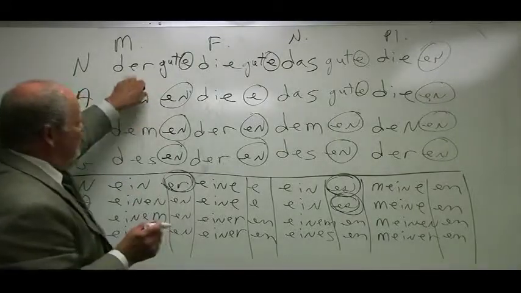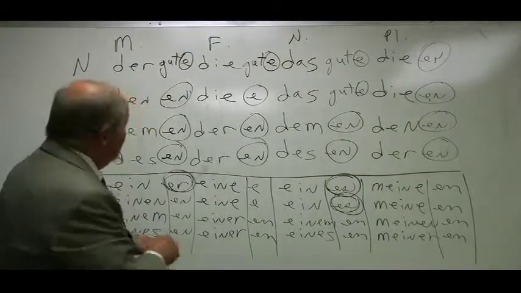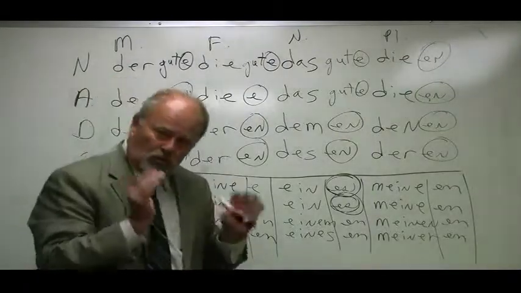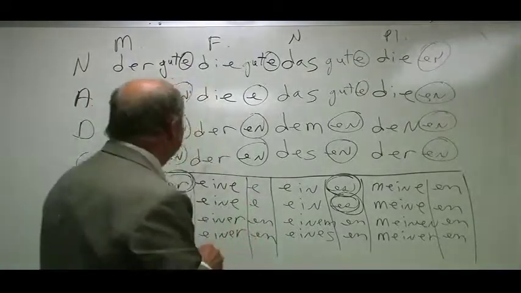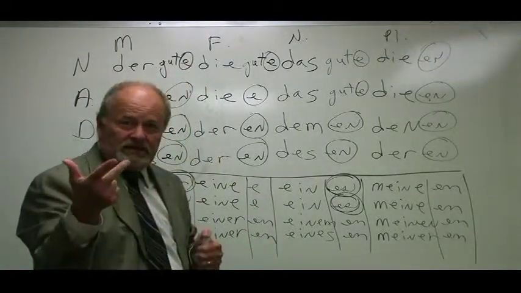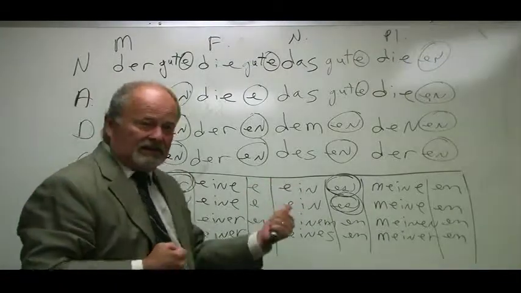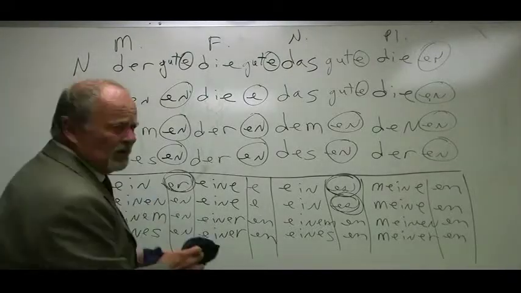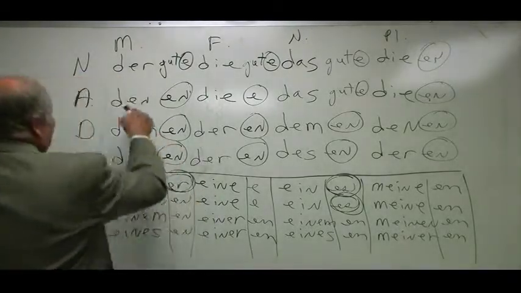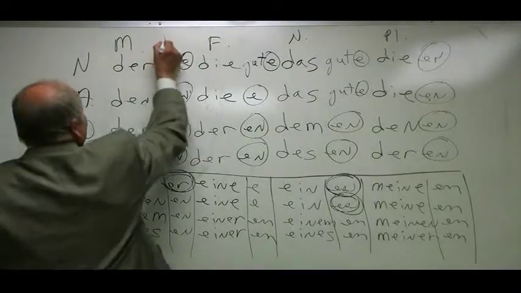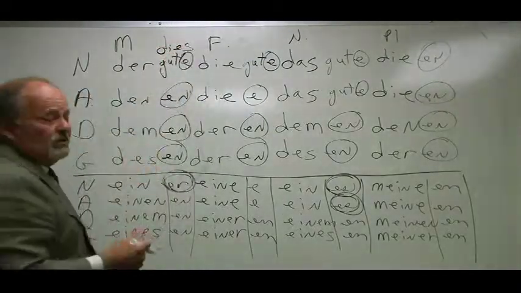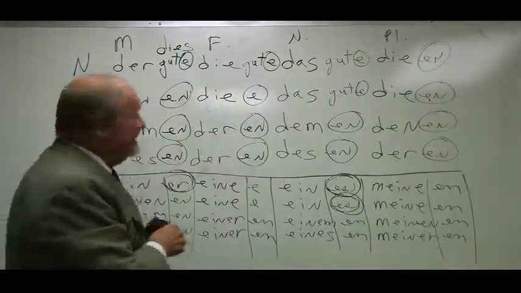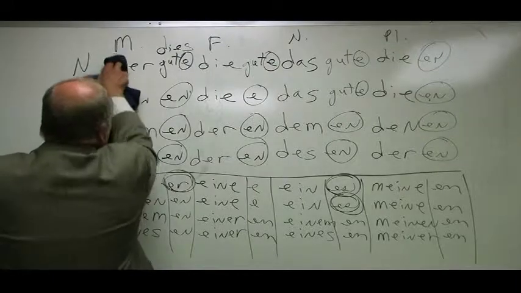Now, besides definite articles, we also have a group that follows the pattern of the definite articles. They're called der words: dieser, jeder, jener, mancher, welcher, etliche, sämtliche, und so weiter. So, what are the endings that we put on, let's say, dies? If dies goes in front of these nouns, then here are the endings.